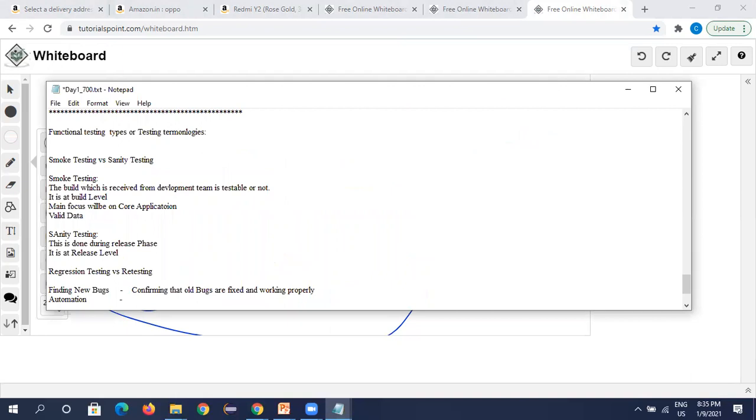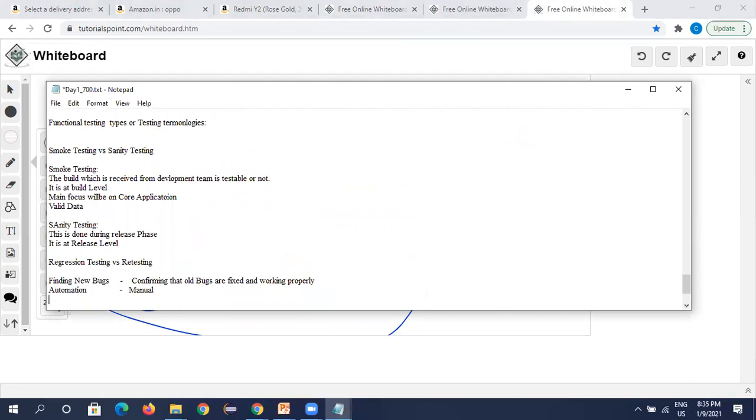Whereas this is mostly used for manual. We are doing a particular one, no? So for manual, we will be using this one. So this regression testing sometimes will be unplanned work, but for defects we have planned work, meaning we allocate some time for defect fixing. Okay. So these are some of the important